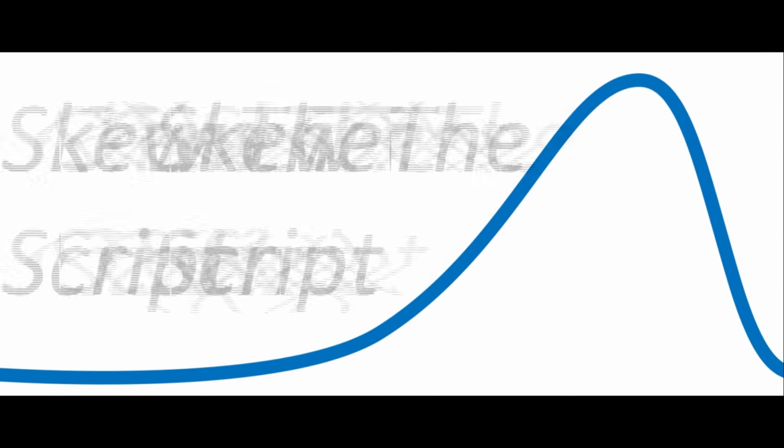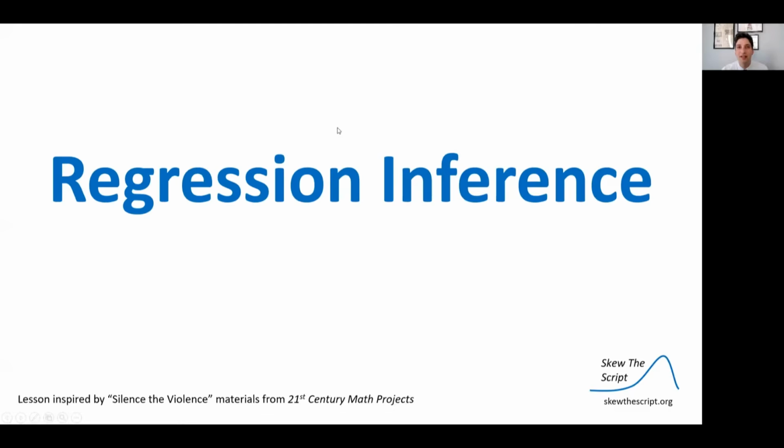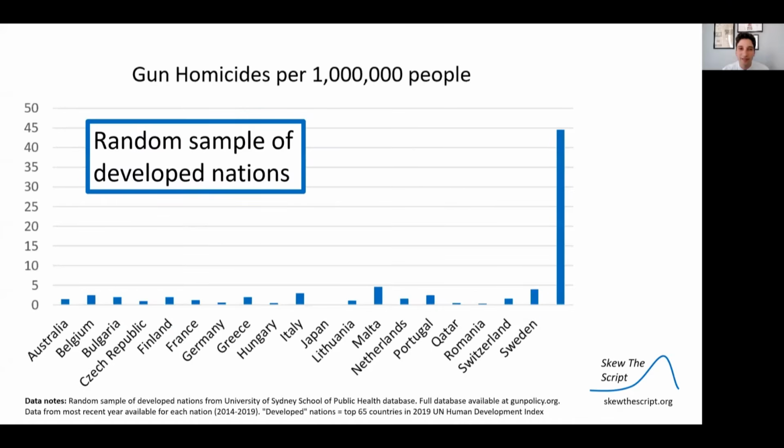Today will be the final video in our AP Stats video series. We're discussing inference for linear regression using data related to gun ownership policies in developed nations. Let's skew it. Today's lessons on inference for regression.